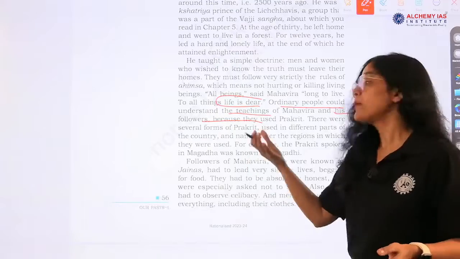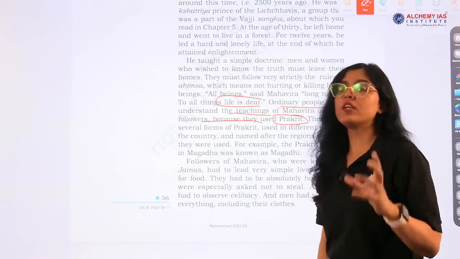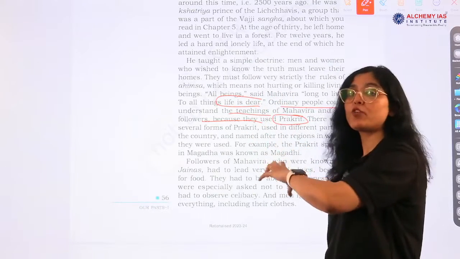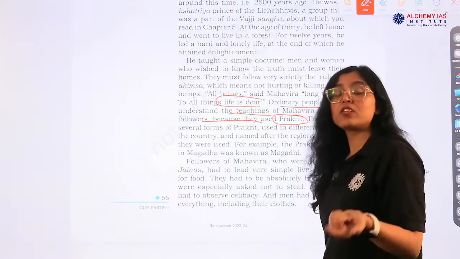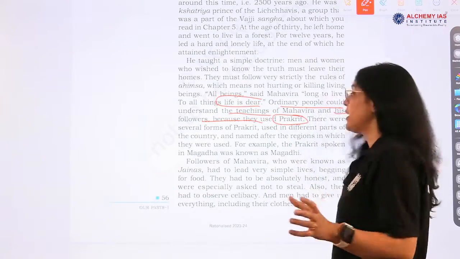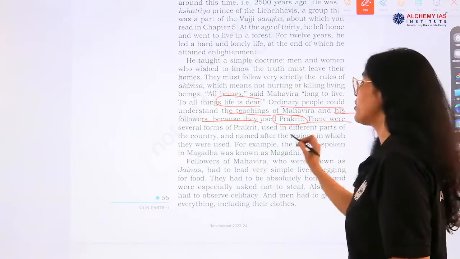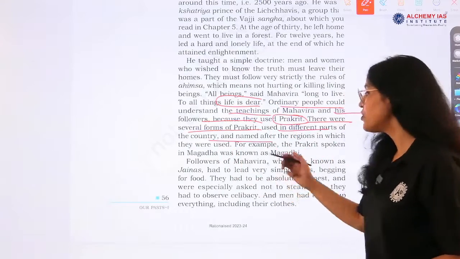Ordinary people could understand the teaching of Mahavira and his followers. Why? Because he used the Prakrit language. Very, very important. The language that Vardhaman Mahavira used was Prakrit, a common language, a vernacular language, right. That's why people understood the message completely. There were several forms of Prakrit used in different parts of the country, right.